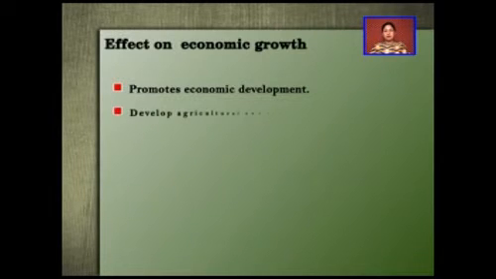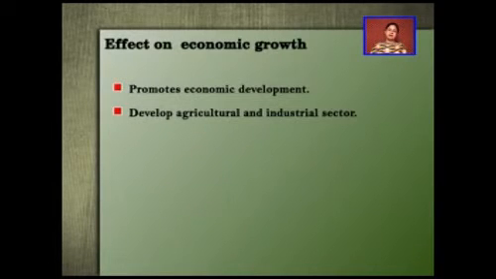Next, we have that to develop agricultural and industrial sector. Public expenditure is quite helpful in the development of agricultural as well as the industrial sector. It is helpful in the development of agricultural sector by providing the free tools and equipments to the farmers. It is also helping the agricultural sector by providing them the proper equipments which are required for the development of agricultural sector as well as the production in the agricultural sector.